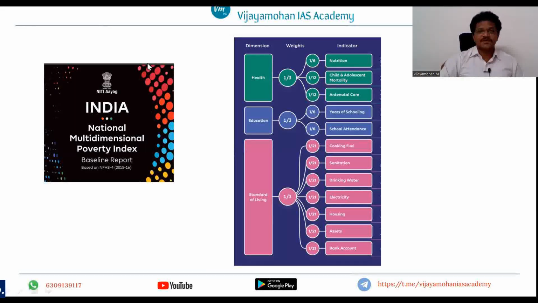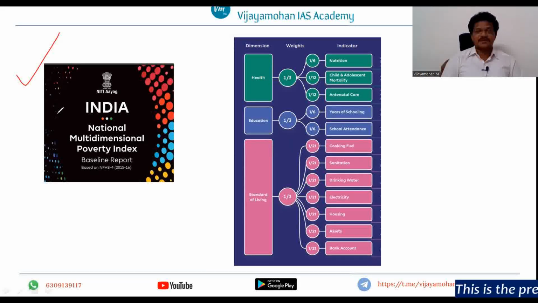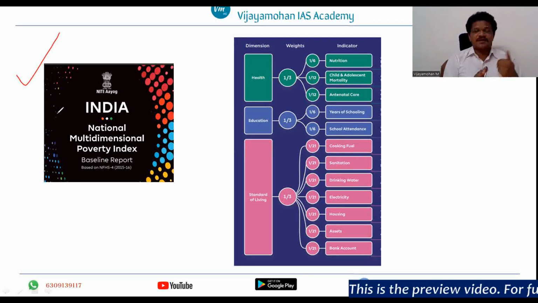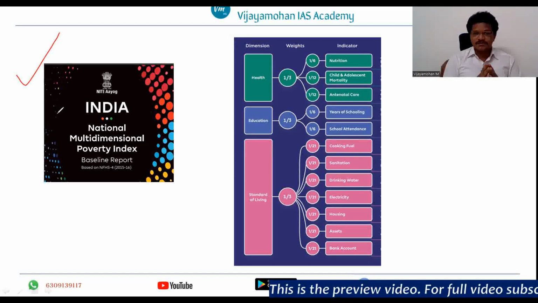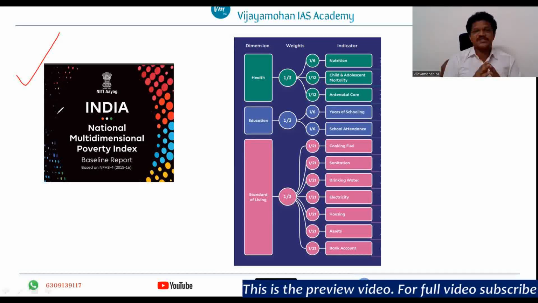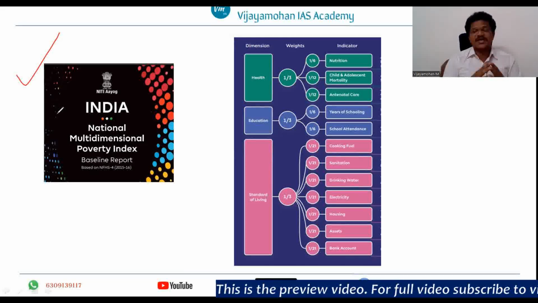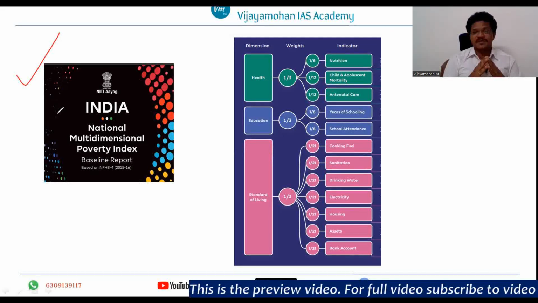Now we will see about the multidimensional poverty index, how Telangana has performed in the multidimensional poverty index. And then we will see the poverty alleviation related programs, right? Your syllabus only mentions poverty and income inequalities. However, as I already discussed, your socio-economic outlook has mentioned the multidimensional poverty index. So it will be useful for you to briefly see what the multidimensional poverty index is and how Telangana state has performed in it, right?